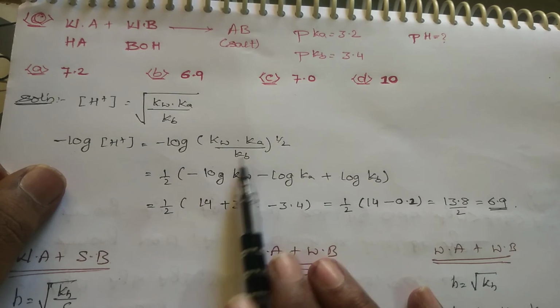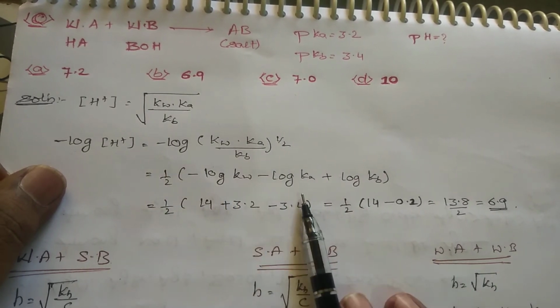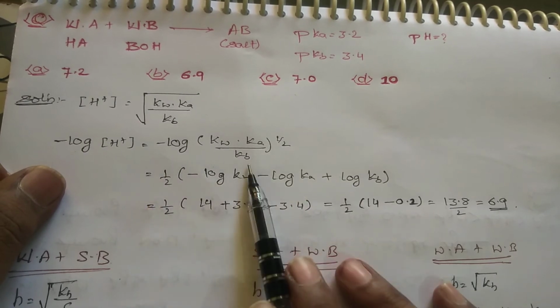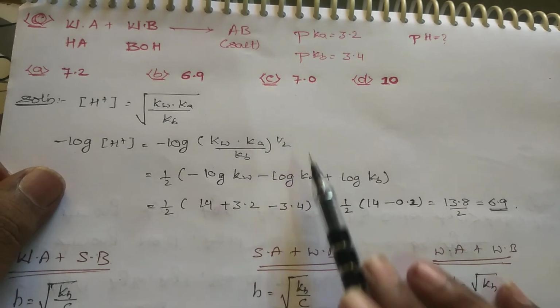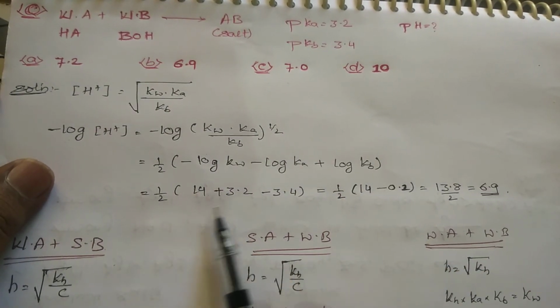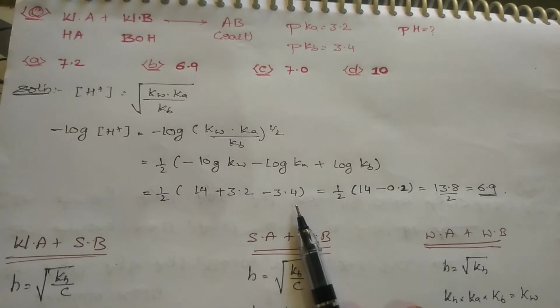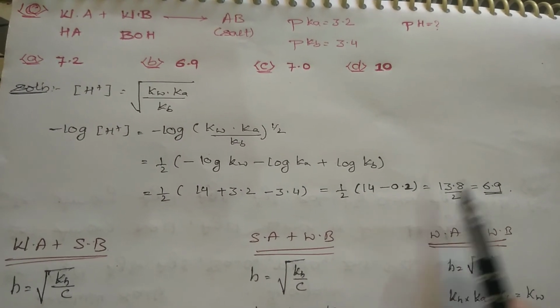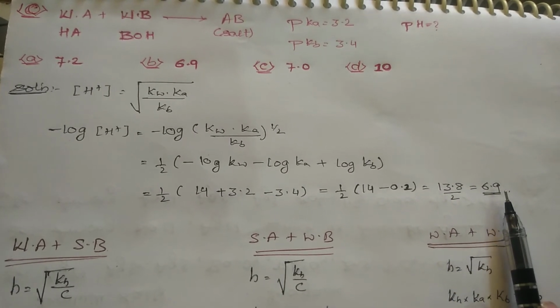If you take the negative log inside, it becomes negative log Kw. This is into, right, so it becomes plus negative log of Ka. Kb in the denominator, generally if it comes to the top it should be minus, but here negative is there, so it becomes plus log Kb. So 1 by 2, 14 plus pKa, negative log Ka is pKa, 3.2 minus 3.4, so half of 14 minus 0.2, it will be 13.8 by 2, which is equal to 6.9.